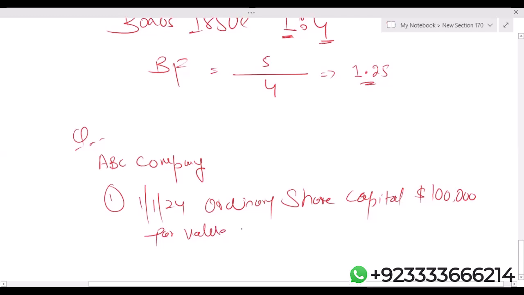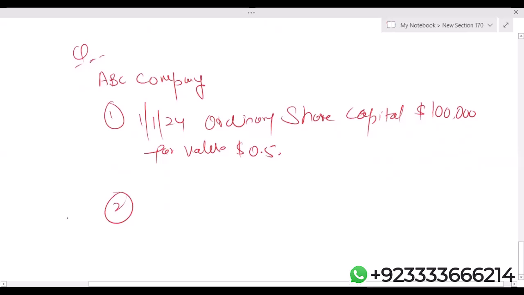Let's say the par value is $0.5. 30th June 24, issued 50,000 shares.